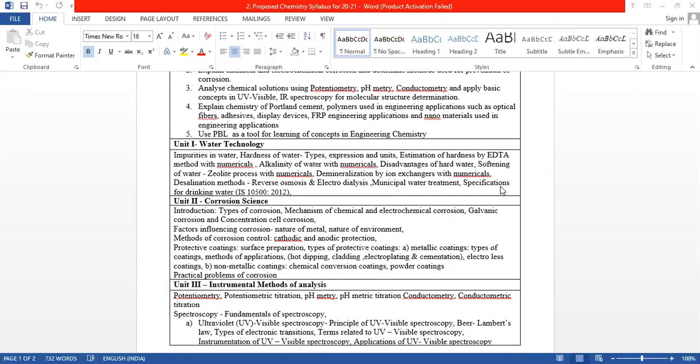For that, we have to first see what is the surface preparation before application of protective coatings. Types of protective coatings, there are two types, the metallic coatings such as hot dipping, cladding, electroplating, cementation, etc., and non-metallic coatings such as chemical conversion coatings, powder coatings, and at the end, we will study few cases about the practical problems of the corrosion.